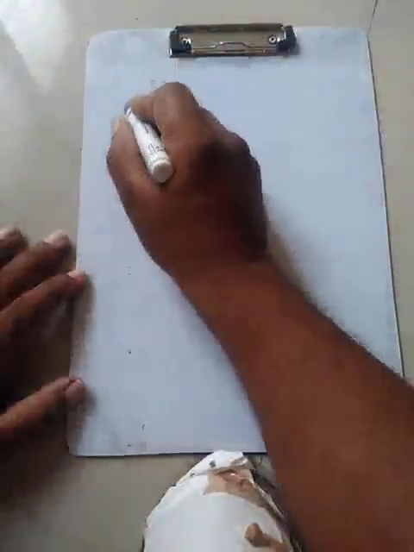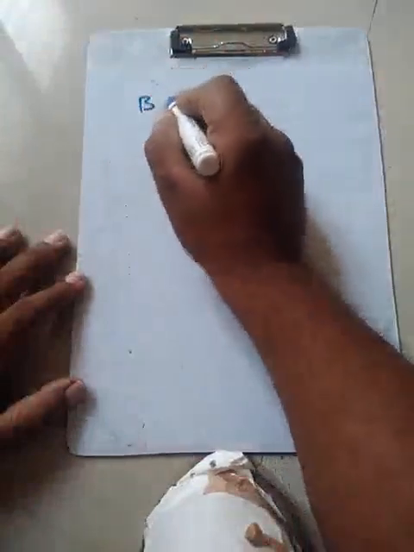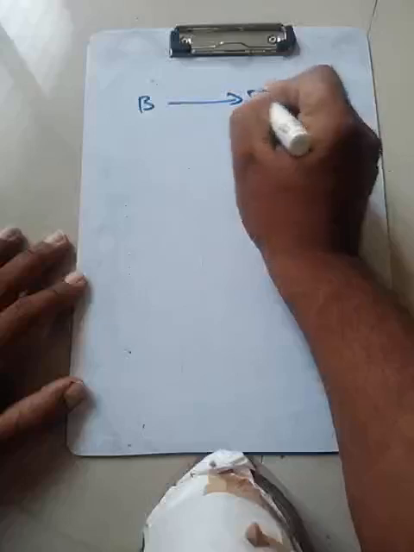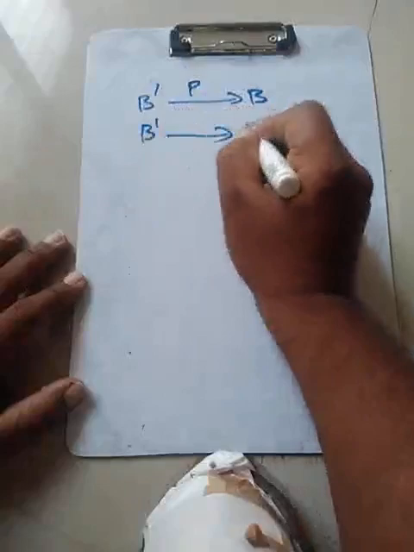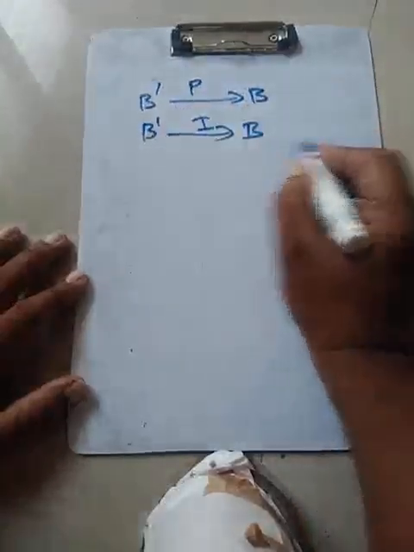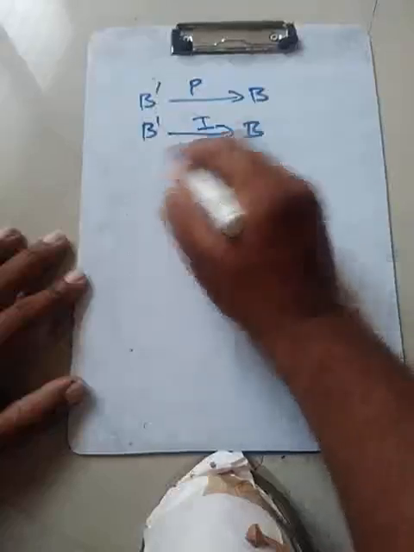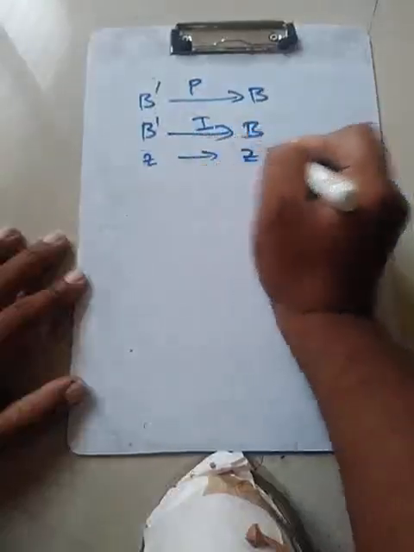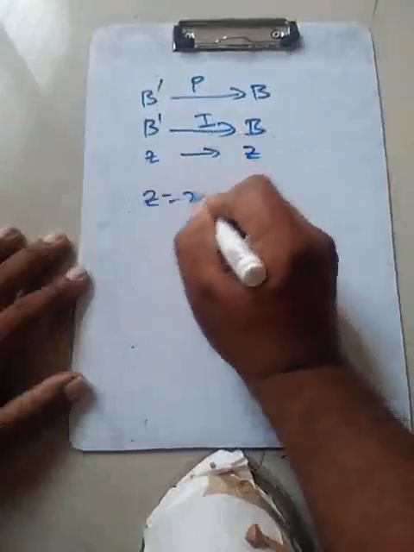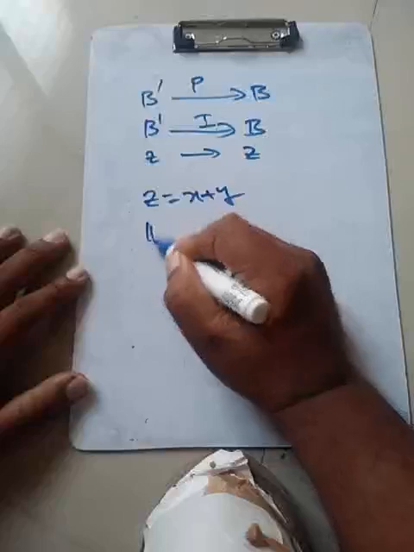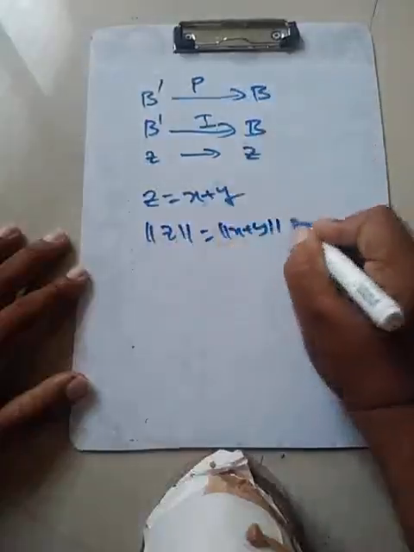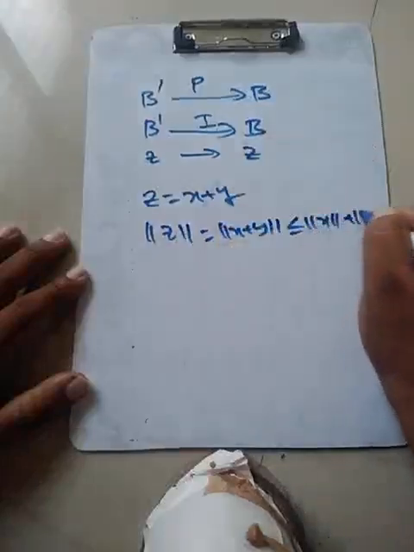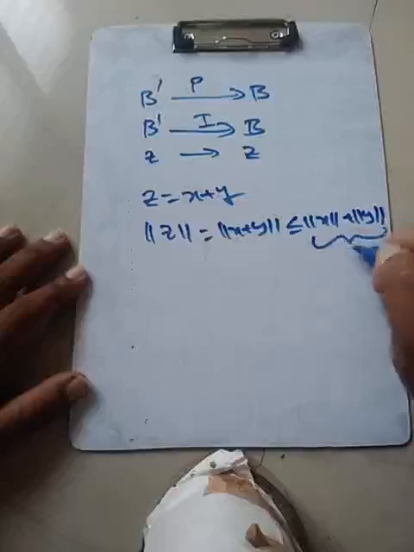So we'll consider the following case. We have B dash to B. There is a projection map B dash to B. Consider the identity map. So what do we have over here? Z in this case, Z is what? X plus Y. The norm of Z, which is on the right hand side, norm of X plus Y, is less than or equal to norm X plus norm Y. This term over here is the one norm of Z.